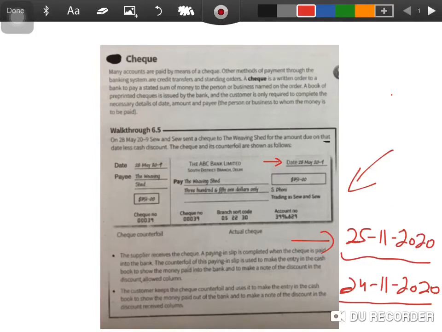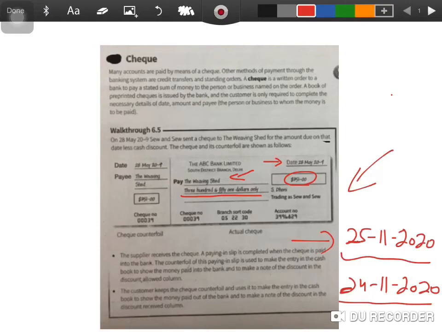Now I've written the name of the person or the business to whom the amount is to be paid, and the amount is, let's say, $350, and the same amount is written here in words as well. This is to make sure that no alterations have been made in order to commit fraud on the check that was issued, right?